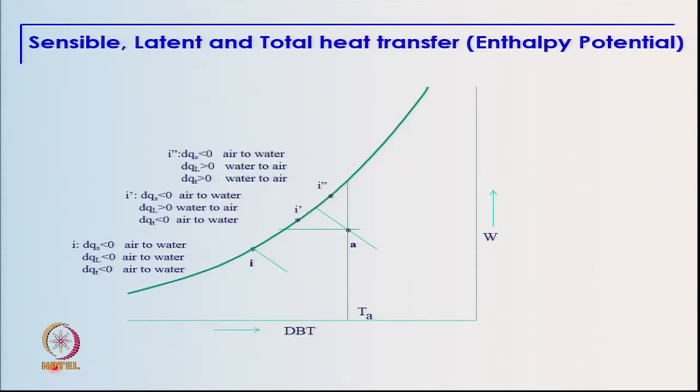Now, let us again increase the temperature of water to another value which is higher than the present value, and we see here again that the water temperature is lower than the air temperature. So, the direction of sensible heat transfer is negative, and the direction of latent heat transfer is again positive here as in the previous case, because the specific humidity of saturated air is higher than the specific humidity of unsaturated air.